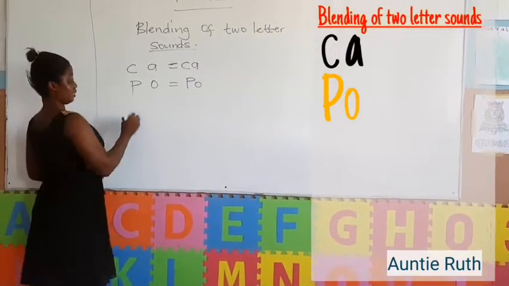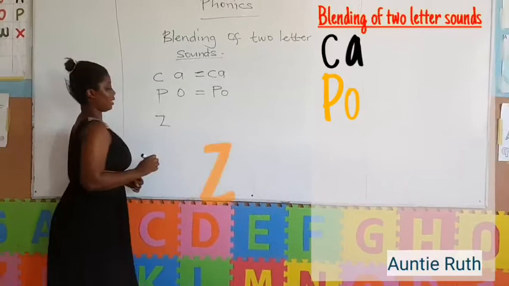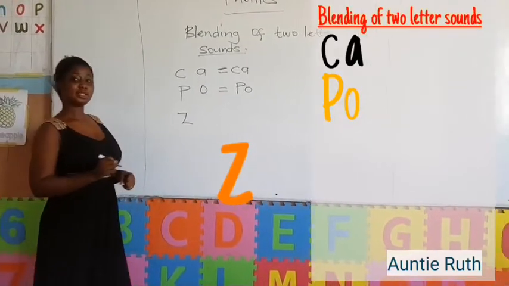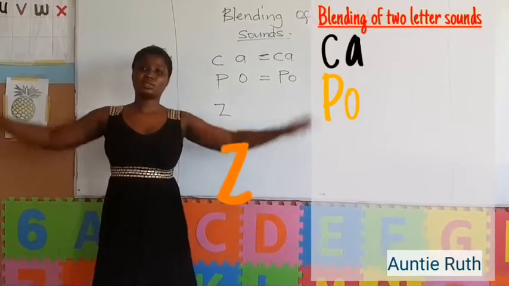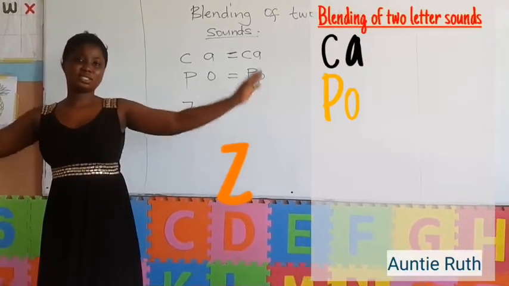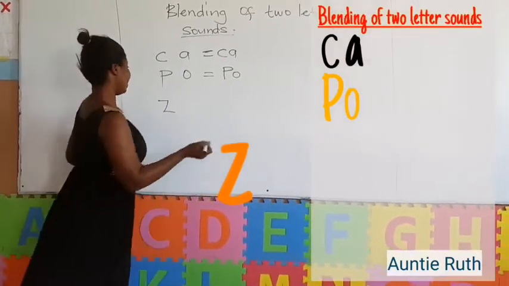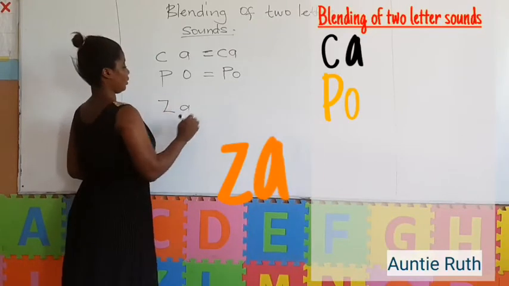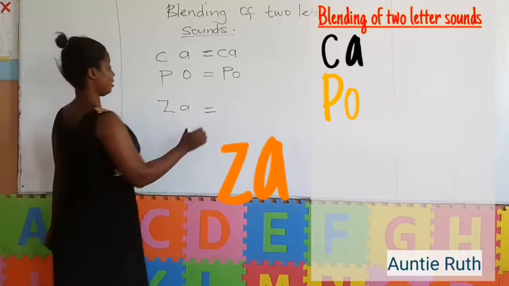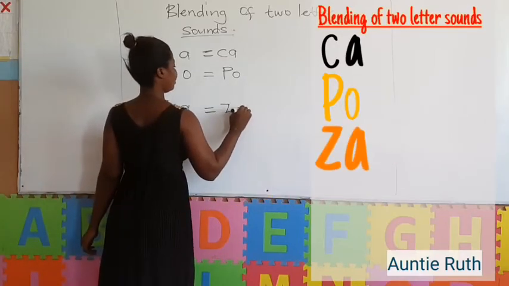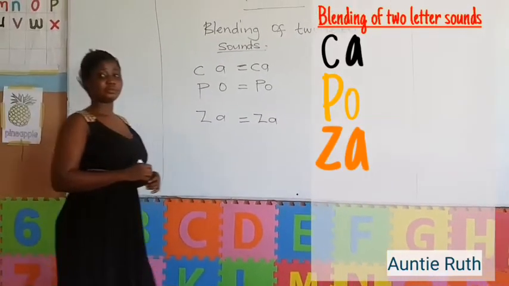Then we have our next letter, letter Z, with the action and sound z. Then we have letter A with the action and sound a, which will give us za.